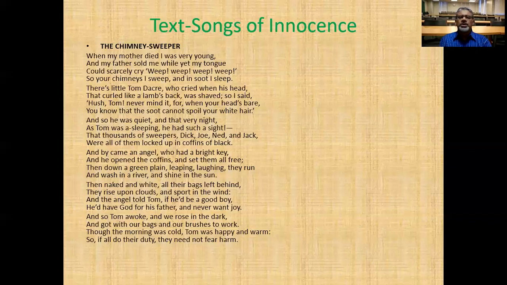Though the morning was cold, Tom was happy and warm. So if all do their duty, they needed not fear harm.